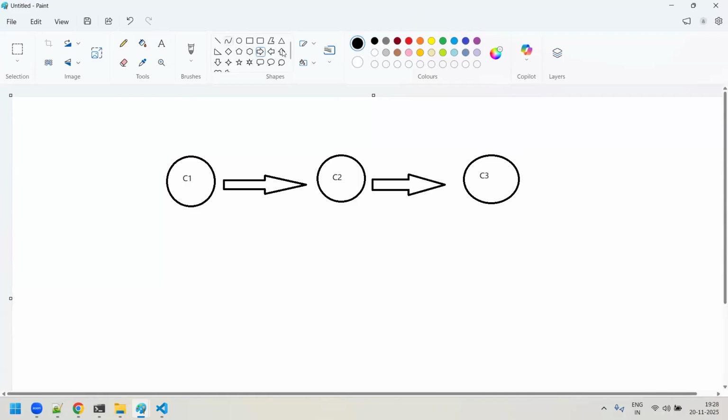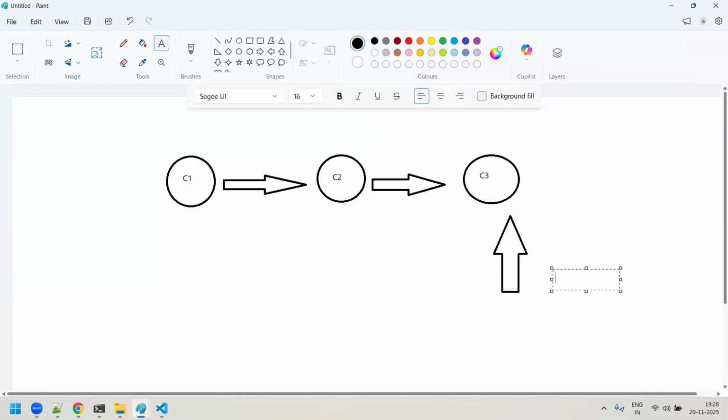There is something known as the head. Head will always be pointing to the latest commit, like this. Now, whenever you do a git checkout and specify a commit ID, basically you're moving this head.